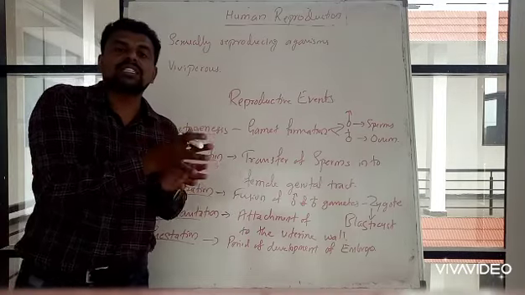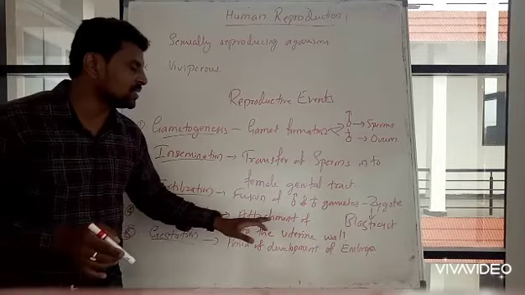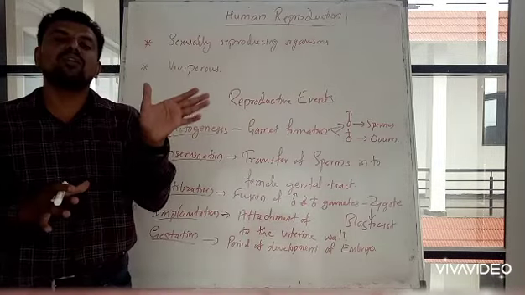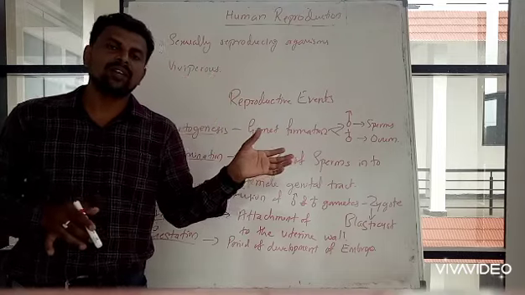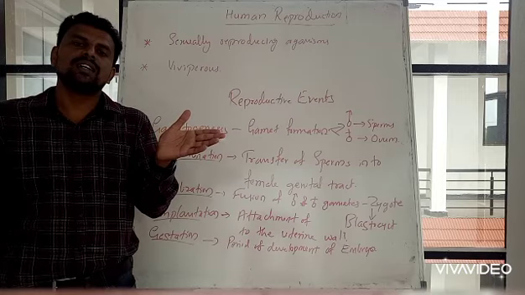The blastocyst attaches to the uterine wall and stays there for around 9 months.